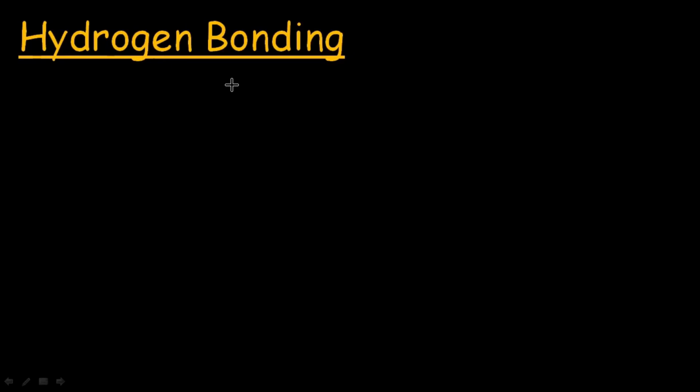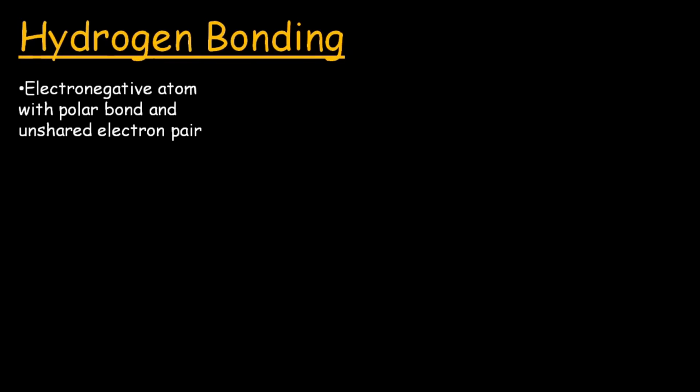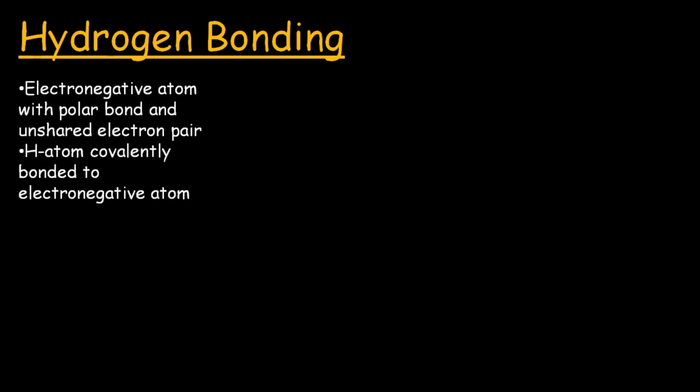Let's discuss hydrogen bonding and the effect of hydrogen bonding on various properties of molecules. The molecules that can undergo hydrogen bonding must contain an electronegative atom with a polar bond and unshared electron pairs, like oxygen, nitrogen, fluorine, chlorine, and sulfur. Secondly, molecules that contain a hydrogen atom covalently bonded to an electronegative atom can undergo hydrogen bonding. Hydrogen atoms bonded with oxygen, fluorine, nitrogen, and to a lesser extent sulfur and chlorine can undergo hydrogen bonding.